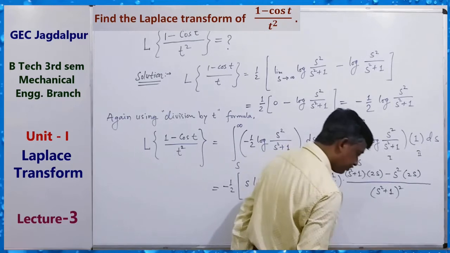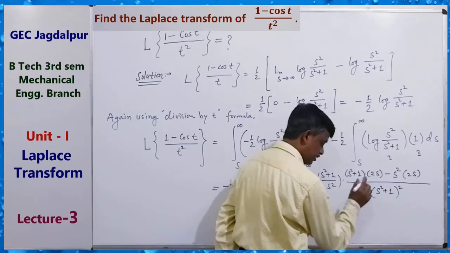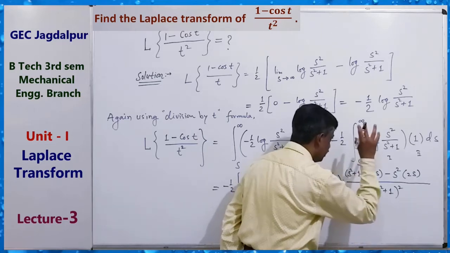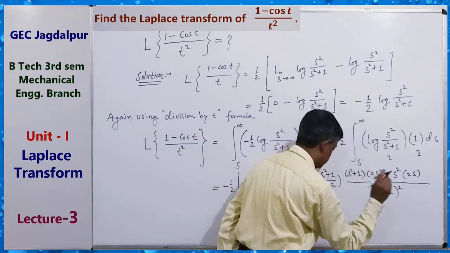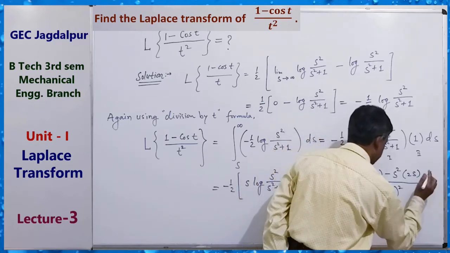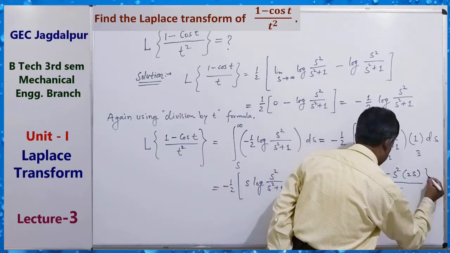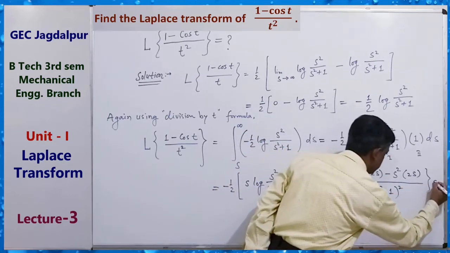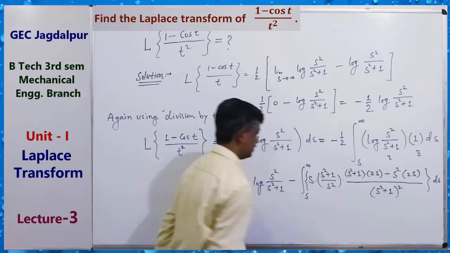This is the derivative of log of s square upon s square plus 1. Okay. And total is integrated with respect to s.